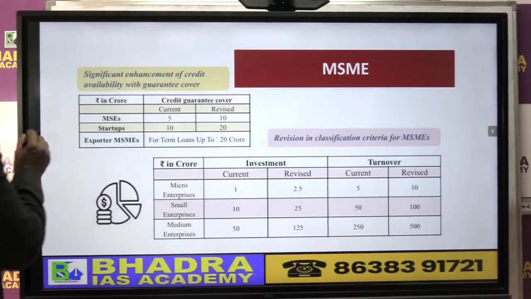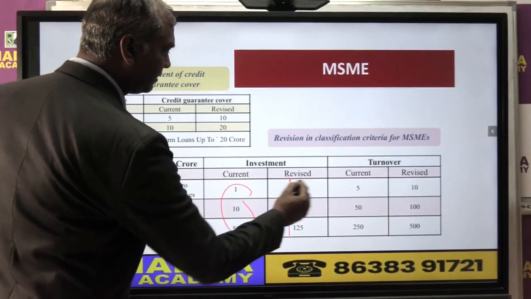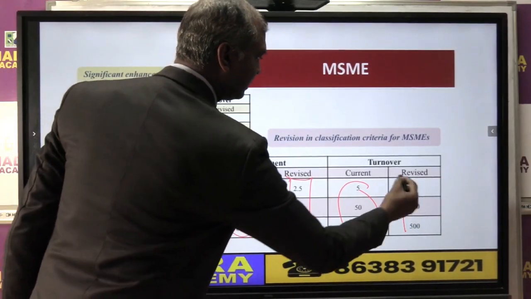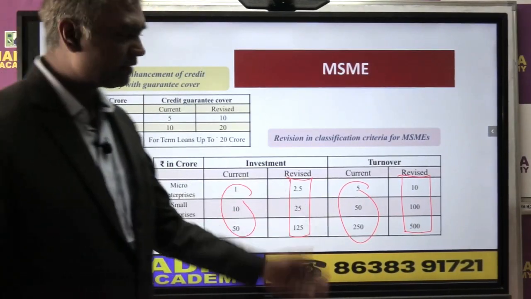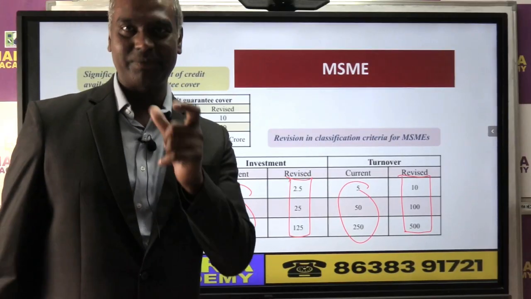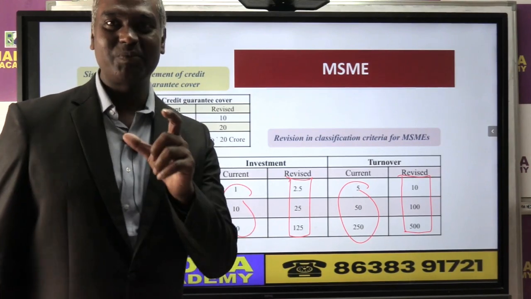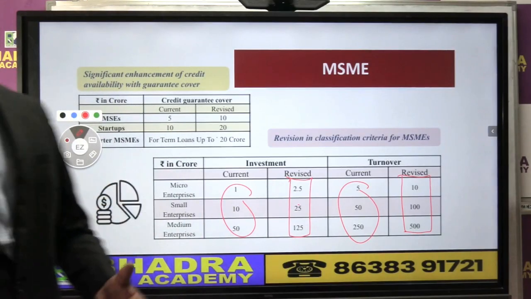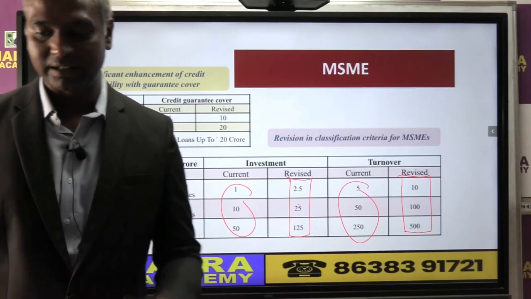So if you look at this carefully, this is the existing one and this is the new one. And this is the existing one and this is the new one. So I kept it together. This you have to learn. In the exam, even in UPSC, this question came, the definition of MSME for prelims. You can search on Google, you will find the UPSC question on the MSME definition. Okay, so these are some key points announced in this budget for MSME sector development.